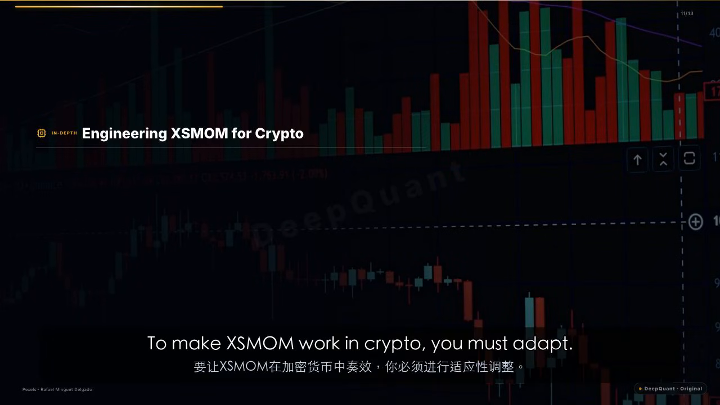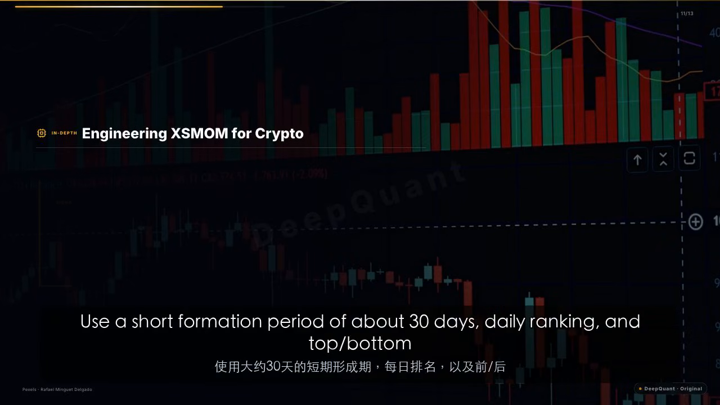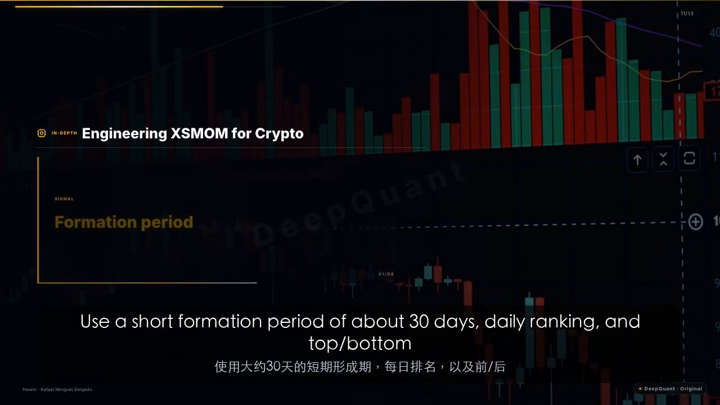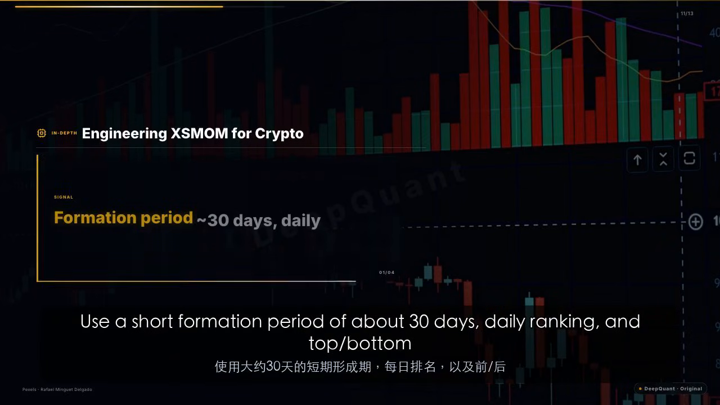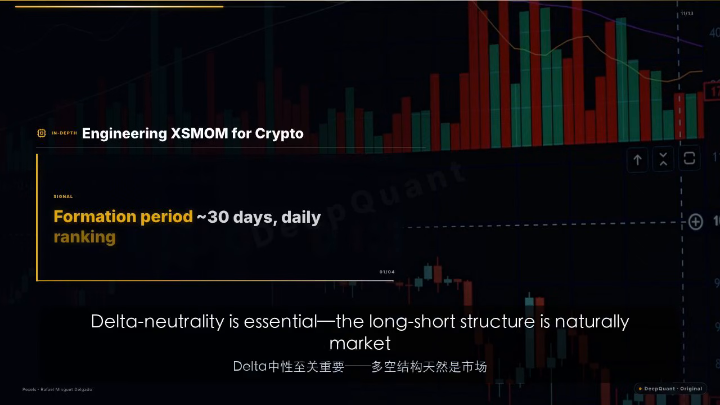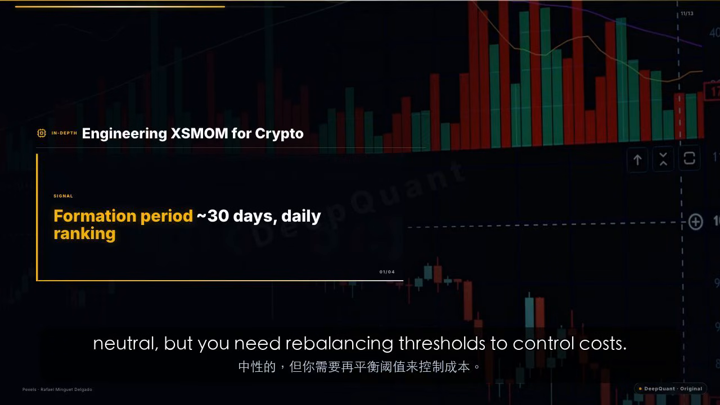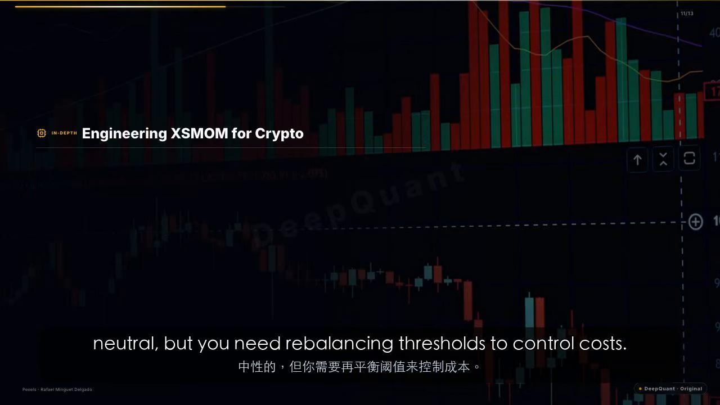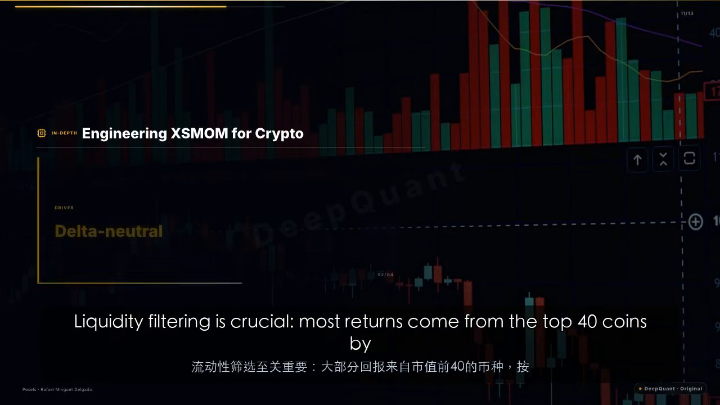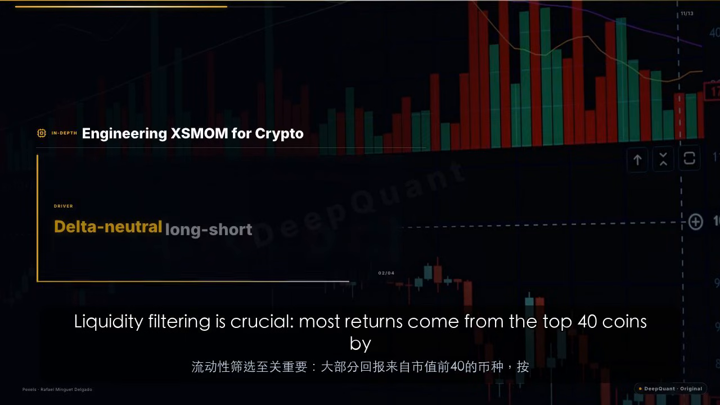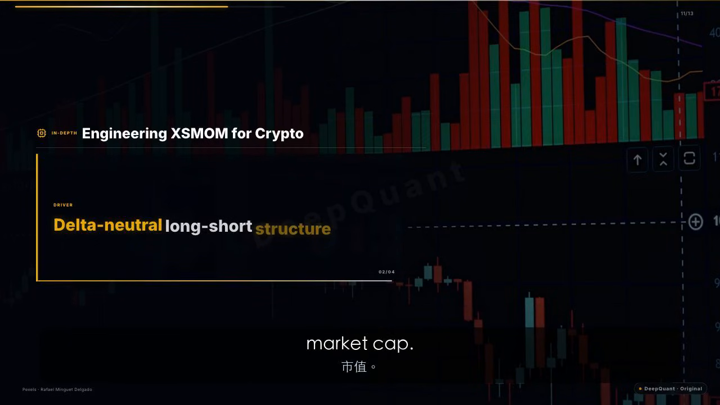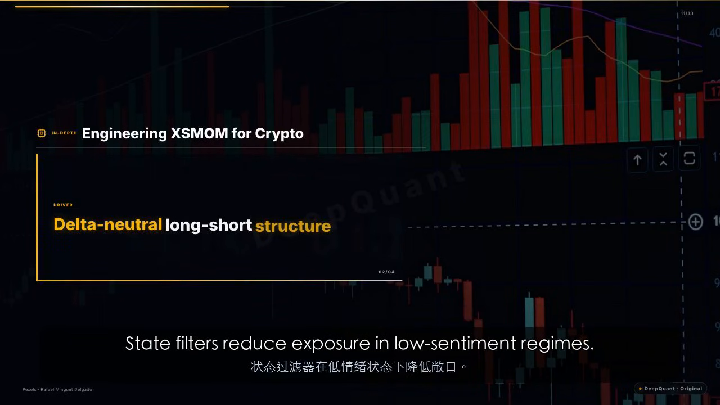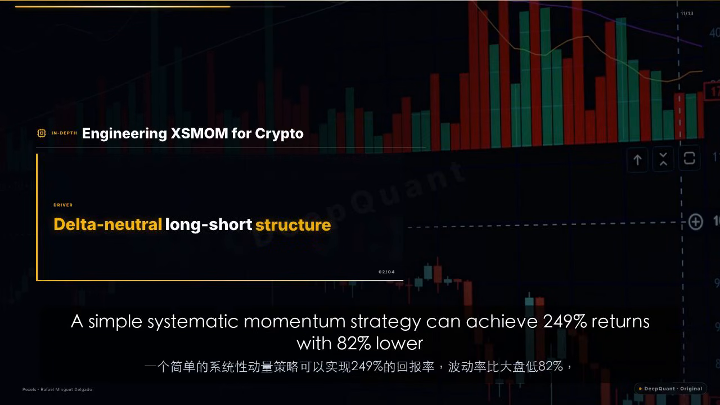To make XSMOM work in crypto, you must adapt. Use a short formation period of about 30 days, daily ranking, and top/bottom 20% portfolios. Delta neutrality is essential. The long-short structure is naturally market neutral, but you need rebalancing thresholds to control costs. Liquidity filtering is crucial. Most returns come from the top 40 coins by market cap. State filters reduce exposure in low-sentiment regimes.